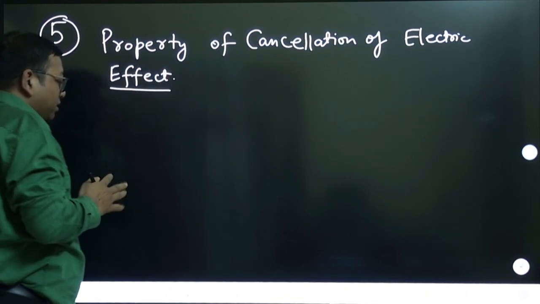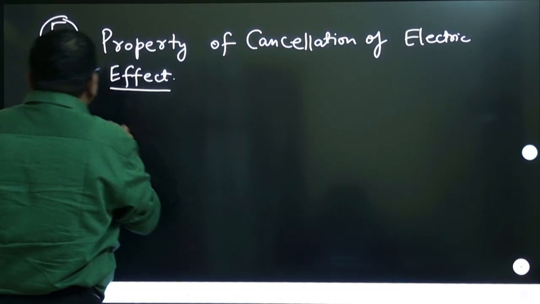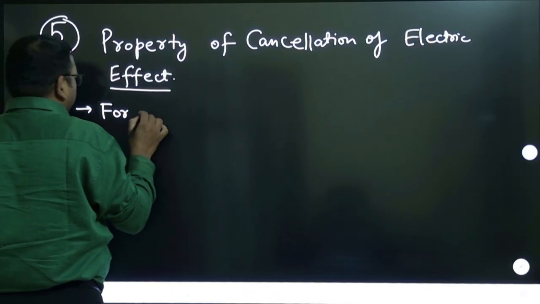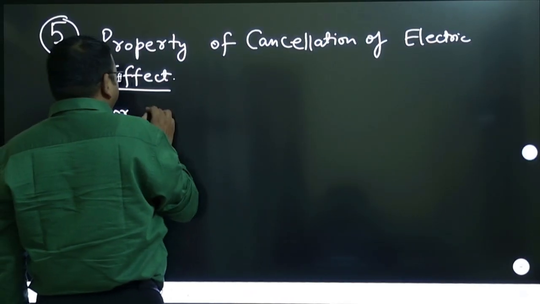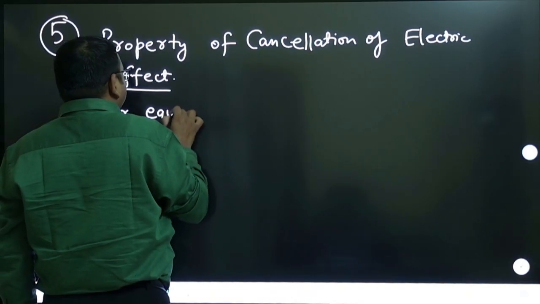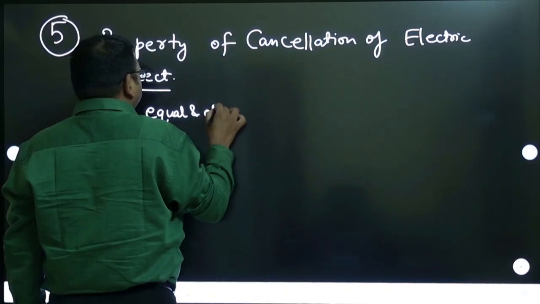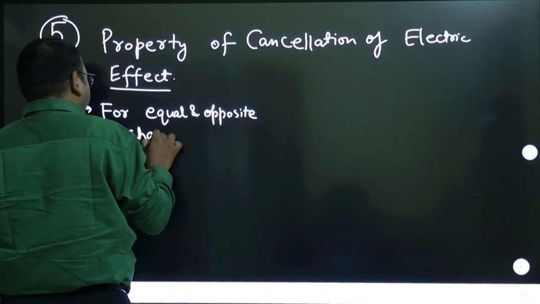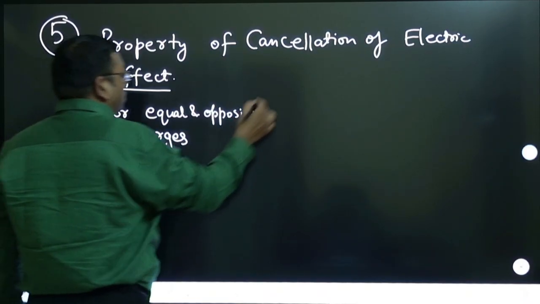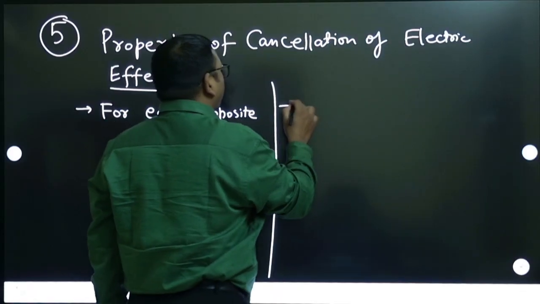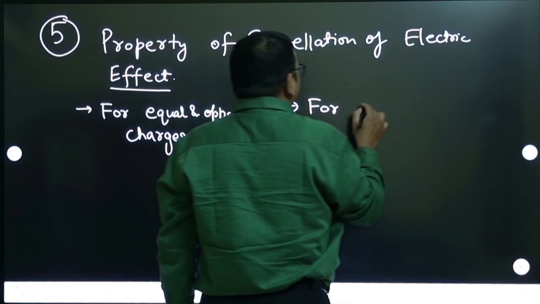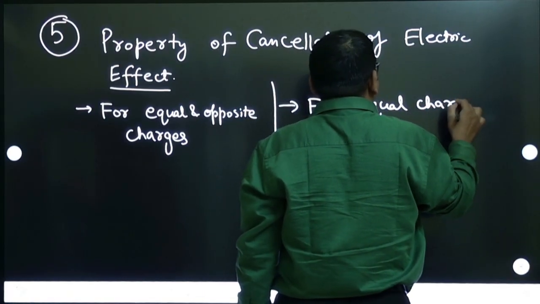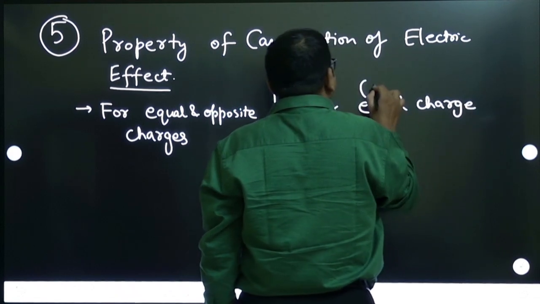So what is this? I will explain this for two cases. One is for equal and opposite charges, and another is for equal charges, or you can say same charges.